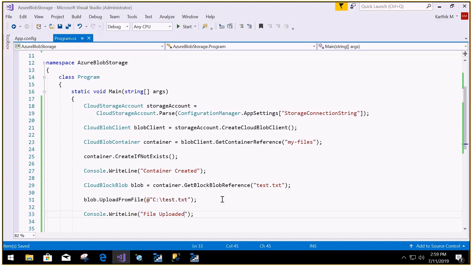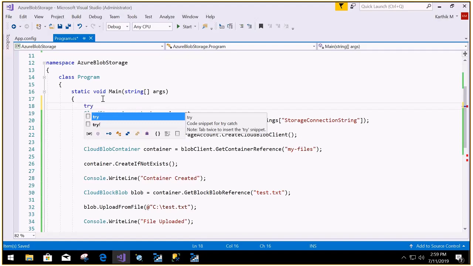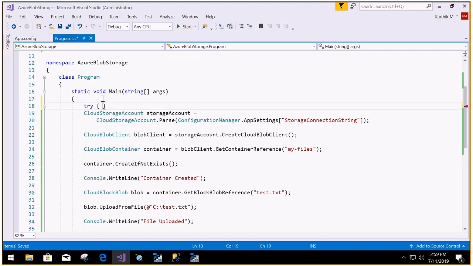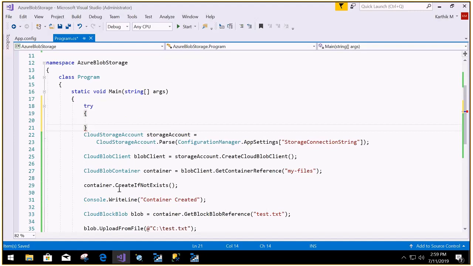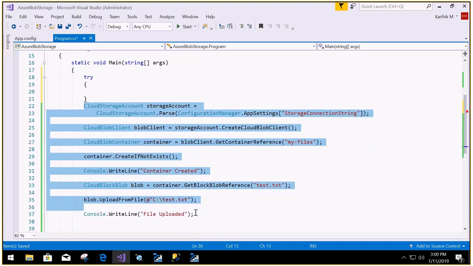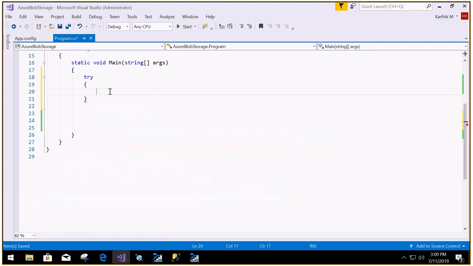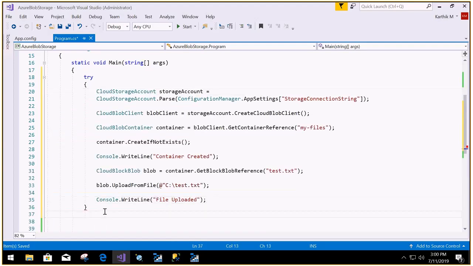And if something goes wrong in this complete process, some exception will occur. So you need to put it inside a try catch block. Take this complete code and put it in. It will throw a StorageException, so let me catch that: Console.WriteLine ex.Message. A very simple program.